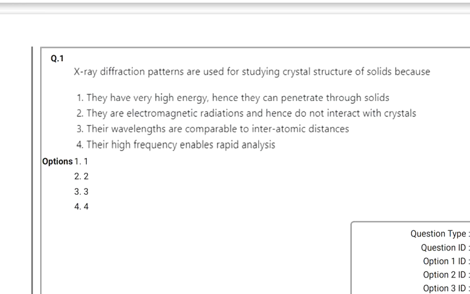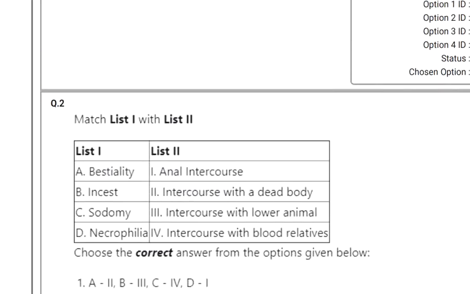Because of that higher energy, X-rays will penetrate through solids very easily, so it helps in studying the crystal structure of solids. But what I explained is in option 1, while according to the key, option 3 is correct. Option 3 is: their wavelengths are comparable to interatomic distances. Option 3 is correct according to the key.